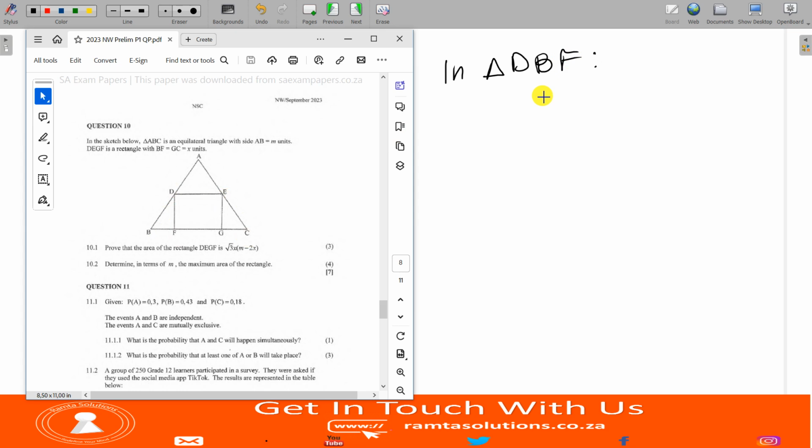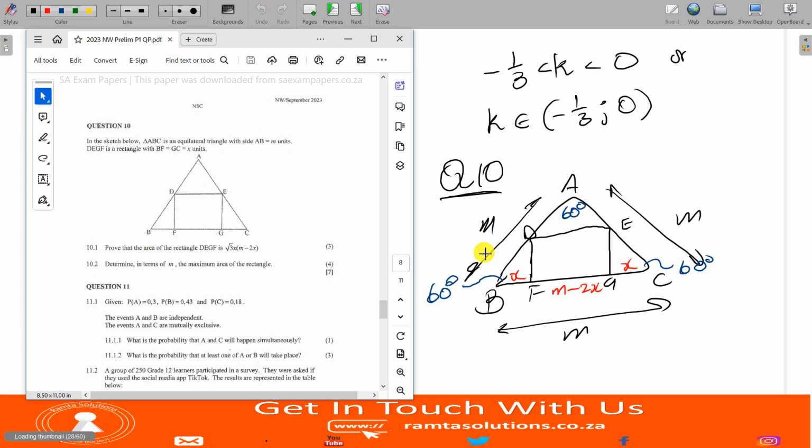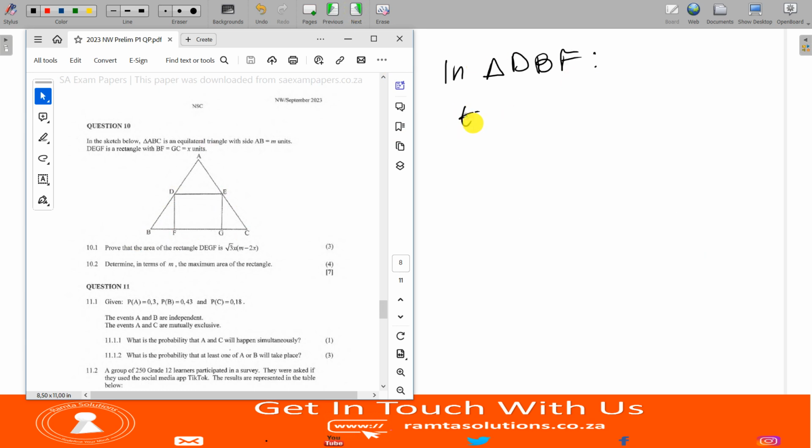In triangle DBF, remember I said this angle is 60 degrees, and we already have this side, X, and we have the angle. We are looking for this side. So this is adjacent and this is opposite, so we can use tangent. I will say tan 60 degrees equals DF over BF. So DF is equal to BF tan 60 degrees.